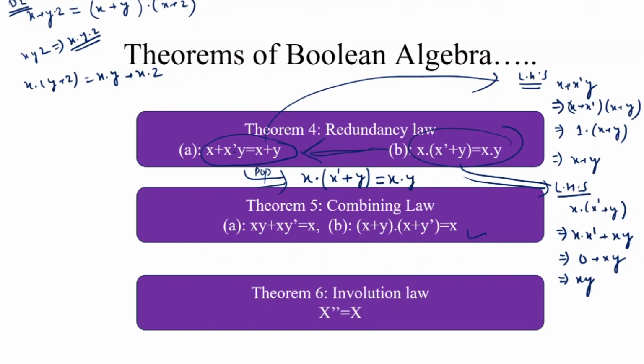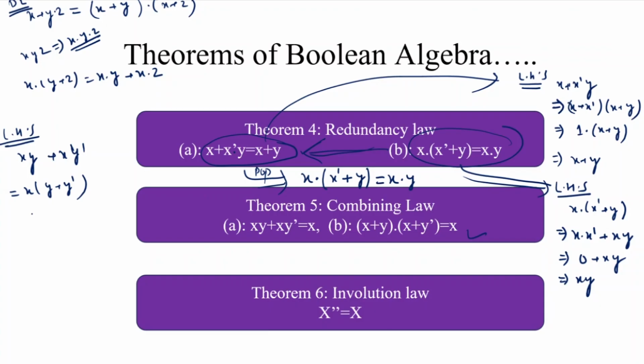Here, let us take part A of this theorem: xy plus xy dash. This is the left hand side, and we prove its right hand side. Simply we take common, or we apply the distributive law here. x is taken as common, and this is y plus y dash.